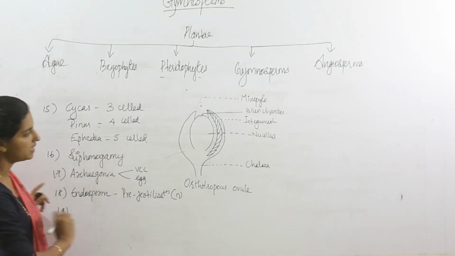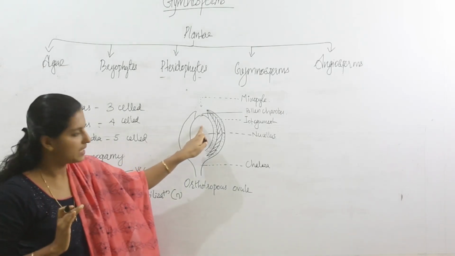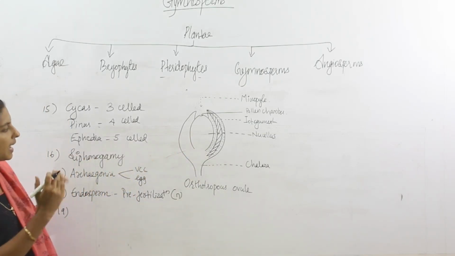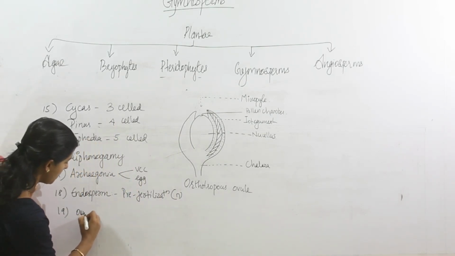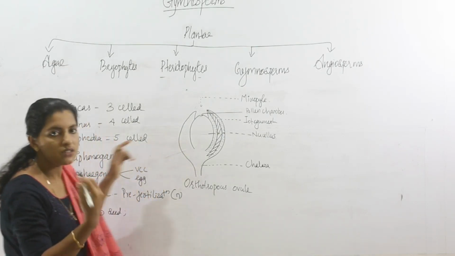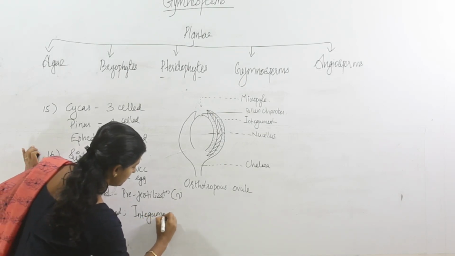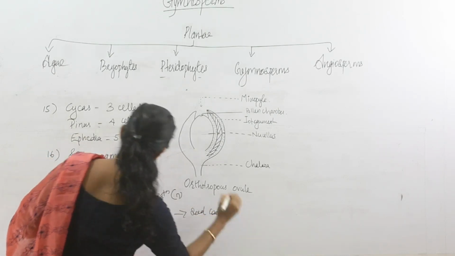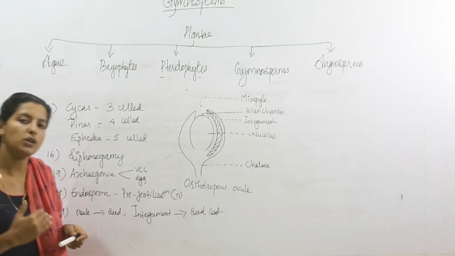After fertilization, within the archegonia, the egg is present. The zygote will develop, and the ovule will form the seed, and the integument forms the seed coat. The ovule forms the seed because after fertilization, the zygote is forming.